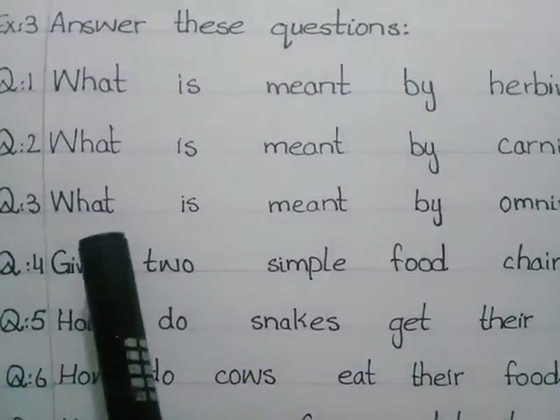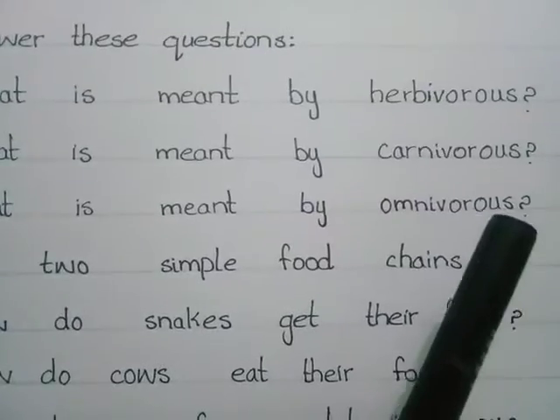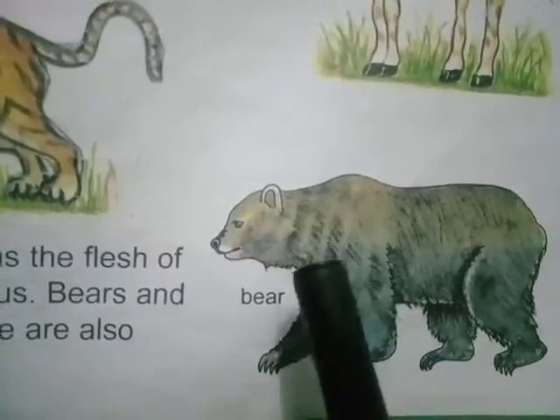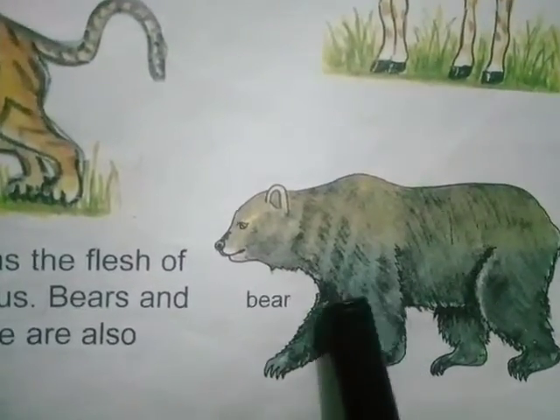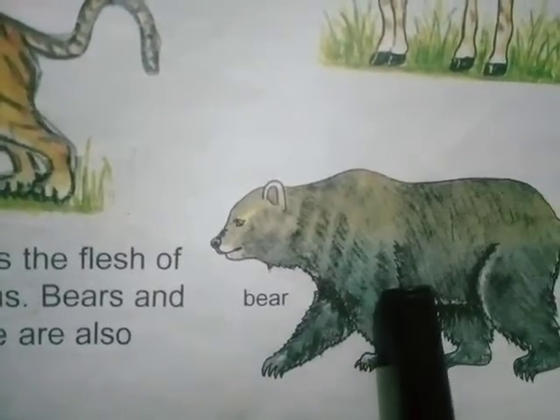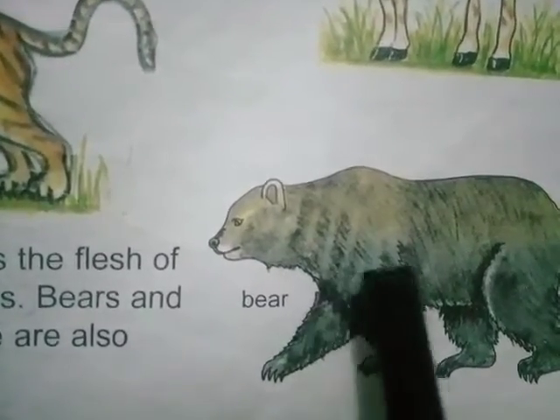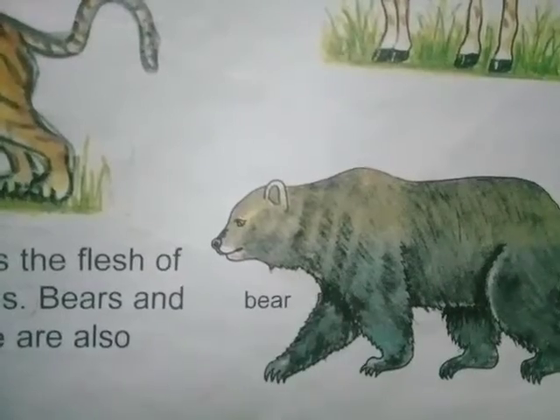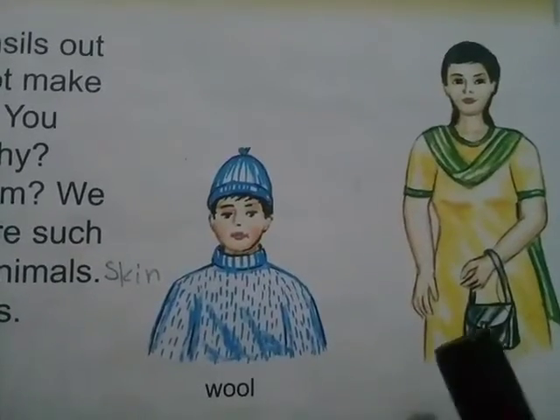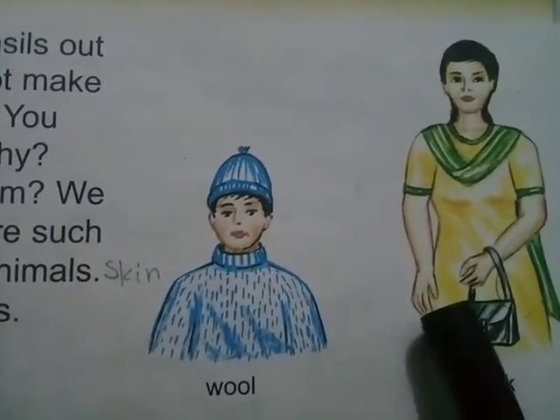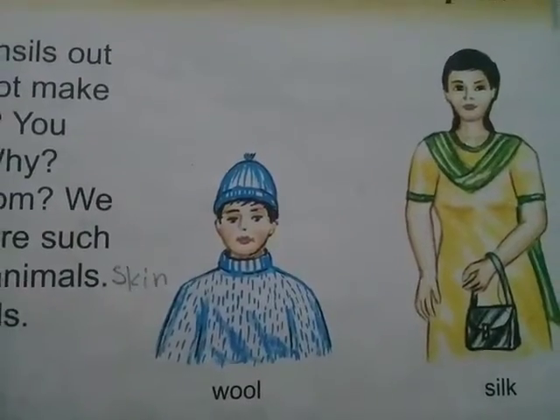And the third question is, what is meant by omnivorous? Omnivorous are the animals that eat plants as well as the flesh of other animals, and examples are bear and crow. And human beings are also included in the group of omnivorous.